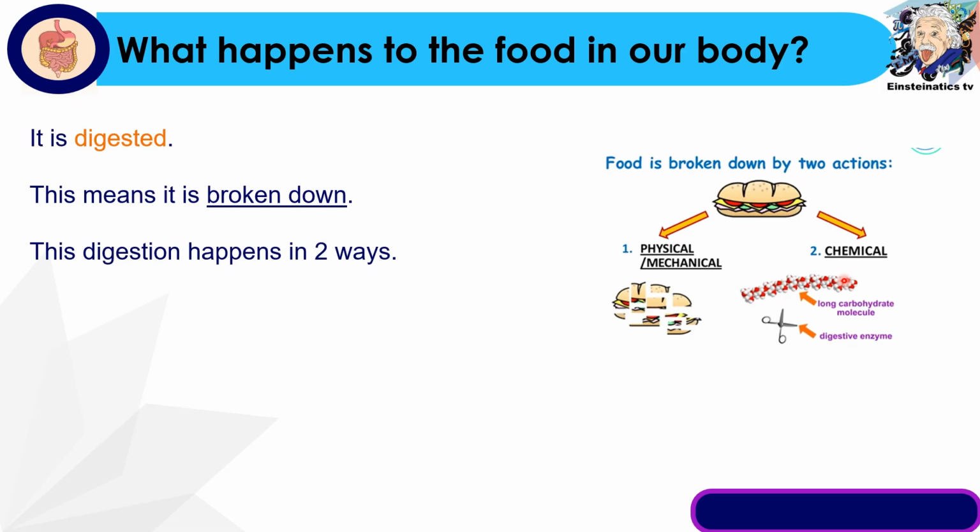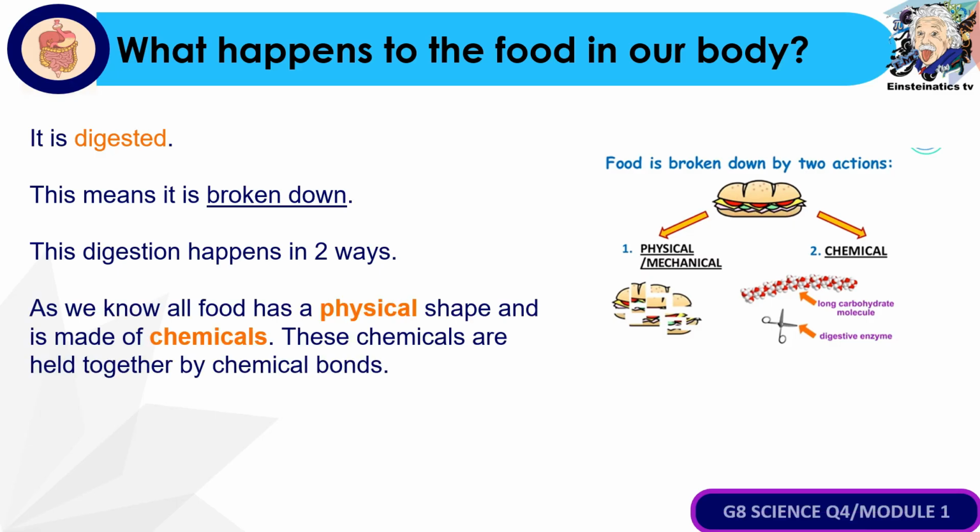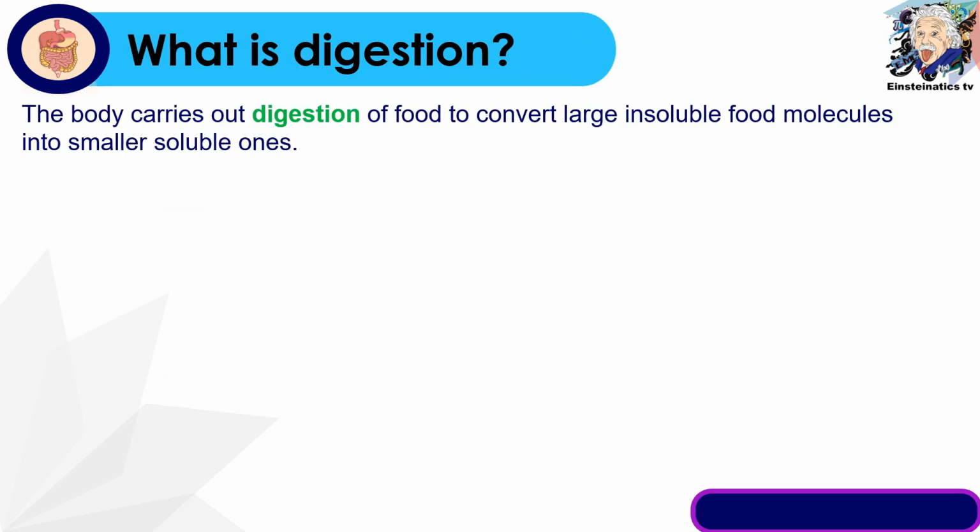So, bakit nga ba nangangailangan itong two actions, yung physical at saka chemical? Kasi, from our previous discussion, as we all know, food has a physical shape. So, ibig sabihin, malalaki siya. So, kailangan siyang i-break down into smaller pieces. So, that is the job for the physical digestion. And of course, since this food is made up of chemicals or held by chemical bonds, it must undergo chemical digestion. Can you still remember what is digestion?